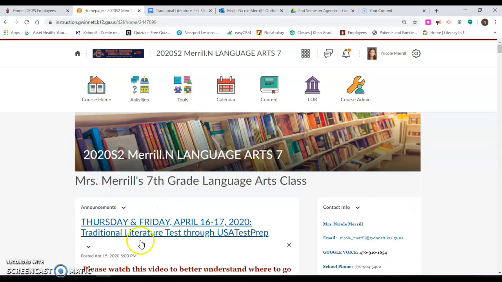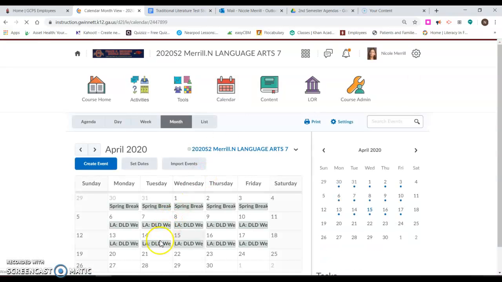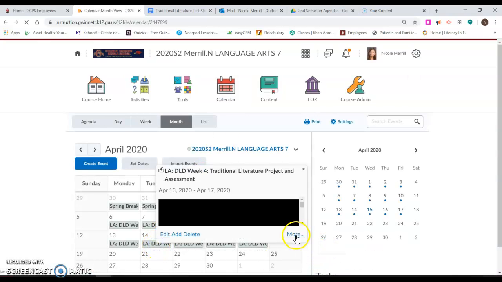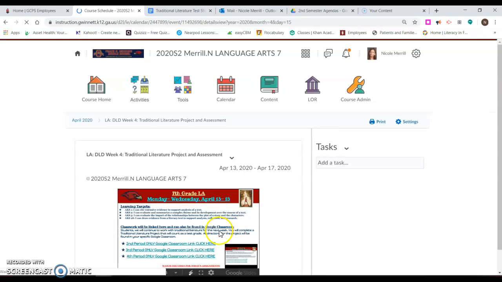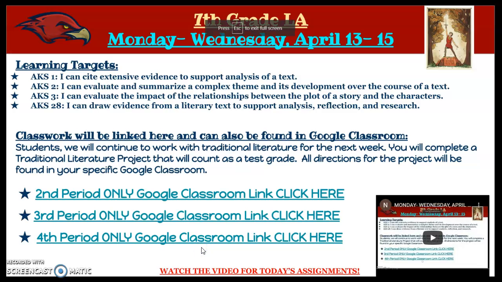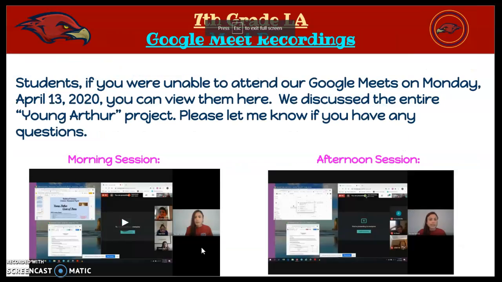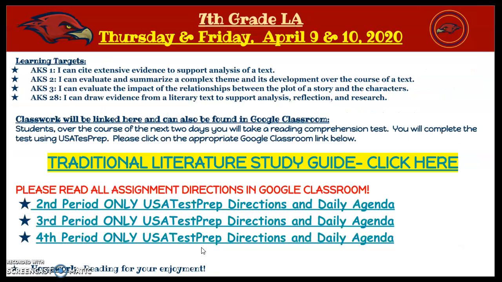If we go back to our slides, I'm going to go to our calendar now. Click on our calendar icon and get back to our slides that way, so you guys can see that there's more than one way. So we have our Monday, Wednesday, Google Meet recordings, Thursday and Friday.